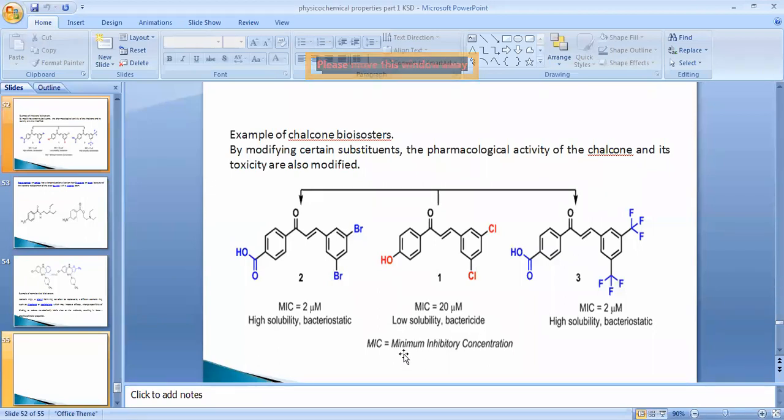And the third will be third bioisostere, when we are going to replace this bromine with a trifluoro and this bromine with another trifluoro, then the minimum effective concentration is 2 microgram, high solubility and bacteriostatic. So both of them, first and third, will be the same. They are going to give the high solubility and bacteriostatic property by this chalcone bioisostere.